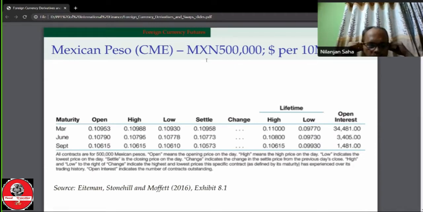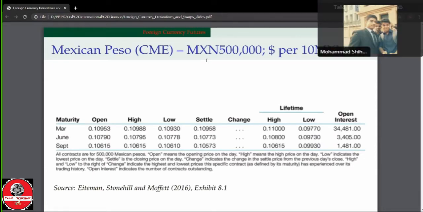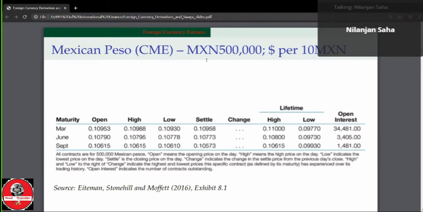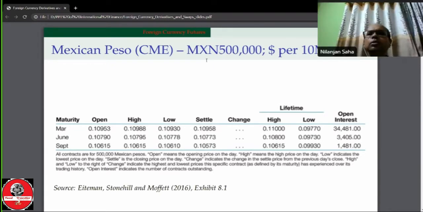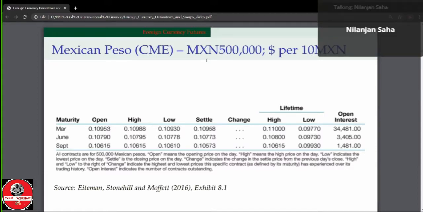Do you have a book with you? Yes, sir. Okay, page 96, then you will find this in the book. This is the Mexican peso, for 500,000 Mexican pesos. Dollar for 10 Mexican pesos.